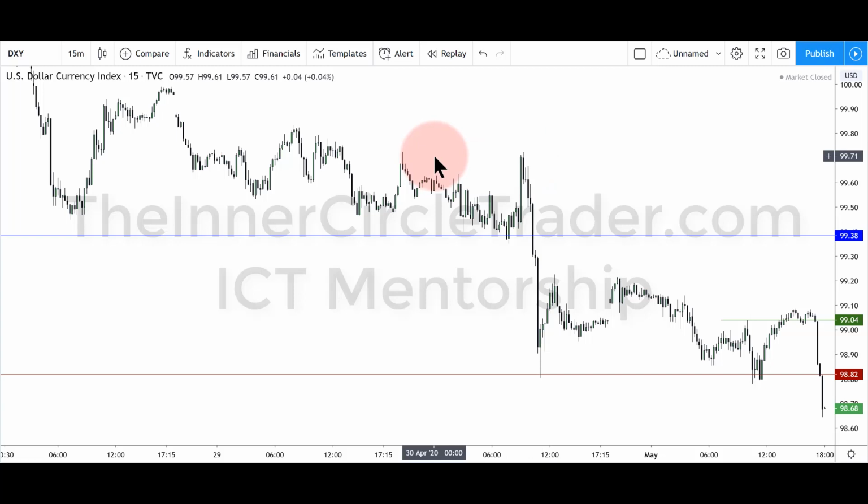It didn't make any sense. The reason why it didn't make any sense to me is because I was looking at the market through the lens of support and resistance. My idea was, okay, it stopped here, stopped here, stopped here. So if it goes up to this point, it should stop because that's what resistance is. Okay? And it didn't work like that.